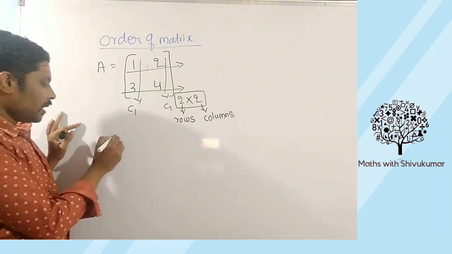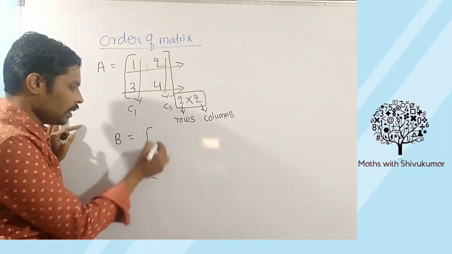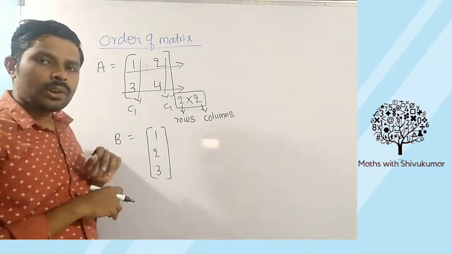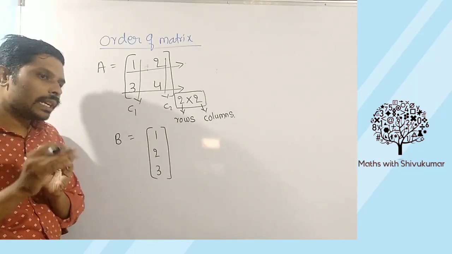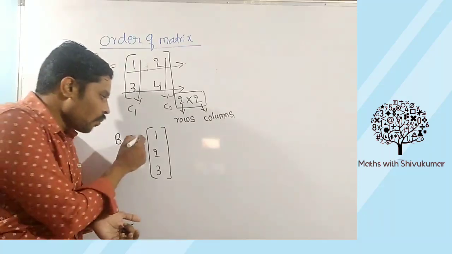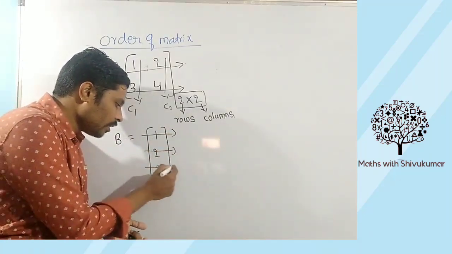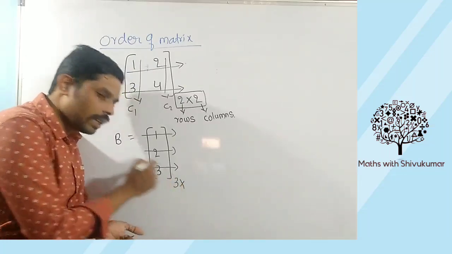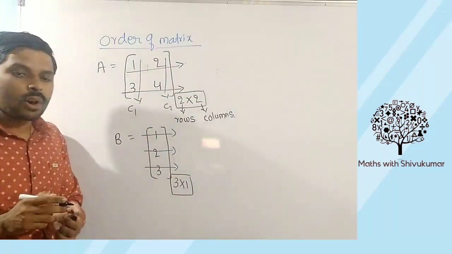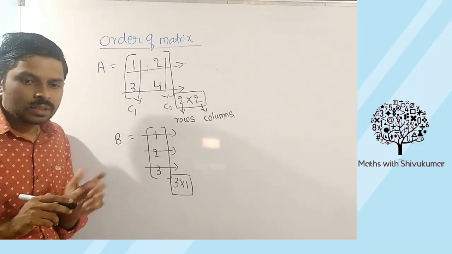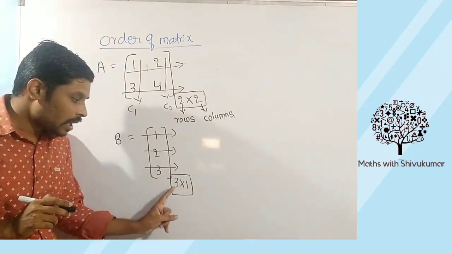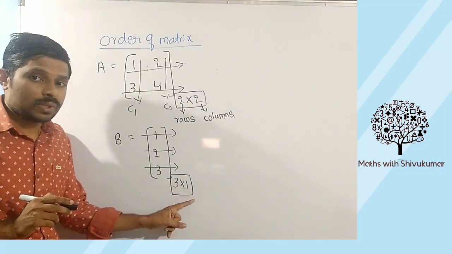Okay. So similarly, B is equals to 1, 2, 3. What is the order of this one, my dear students? Order is nothing but rows by column. First identify, how many rows are there? 1, 2, 3. So 3 cross. How many columns are there? 1 column. So it is 3 by 1 or 3 cross 1. Darshan, it is not 1 cross 3. First I want rows, then I want columns.